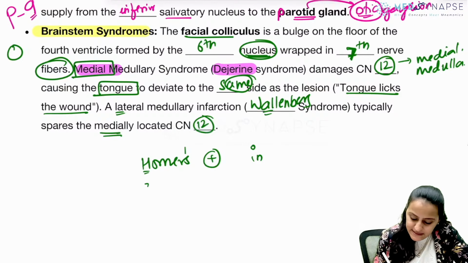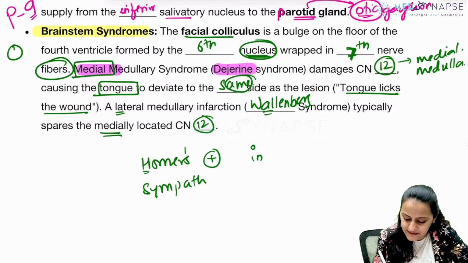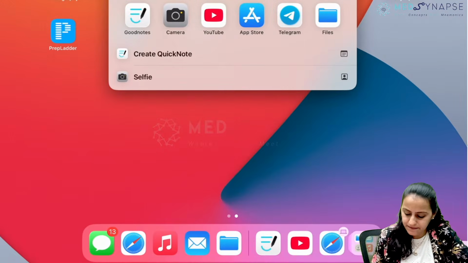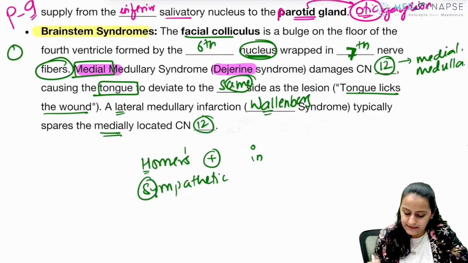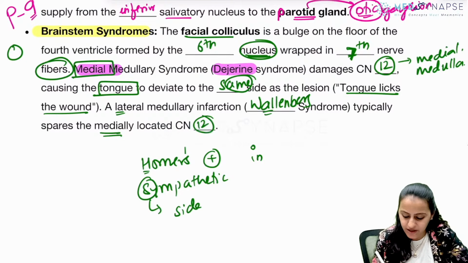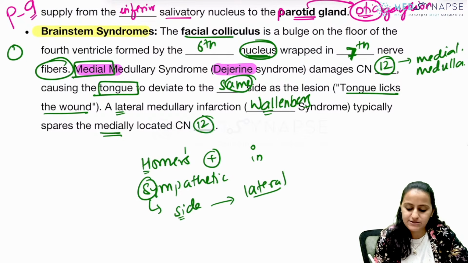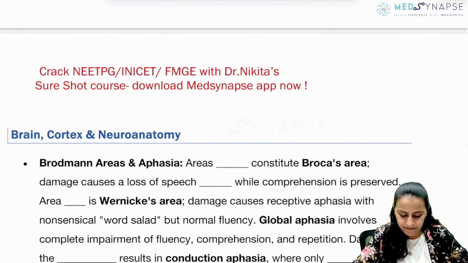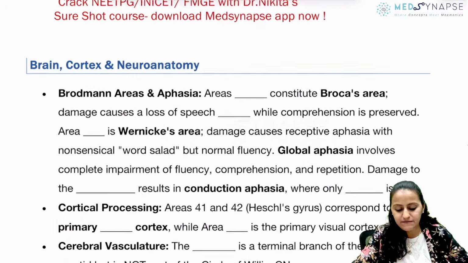Remember, Horner's is basically involvement of the sympathetic trunk. Sympathetic trunk, S for S, is present on the lateral side. So lateral medullary syndrome will have Horner's, not the medial one. Okay, clear with everyone? Give me a quick thumbs up if this is clear with everyone.